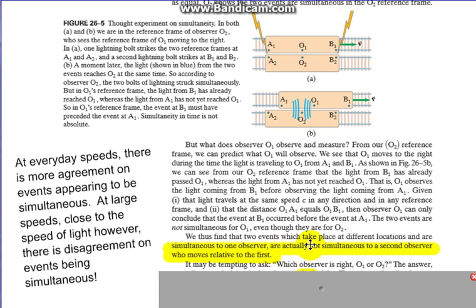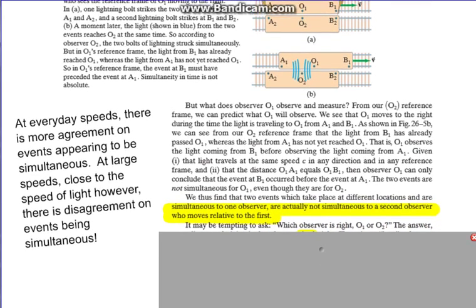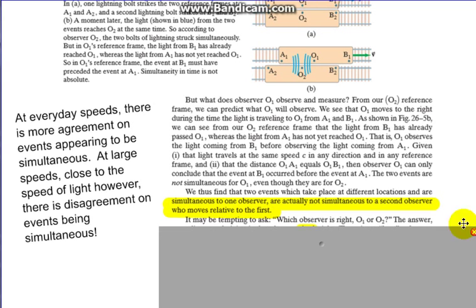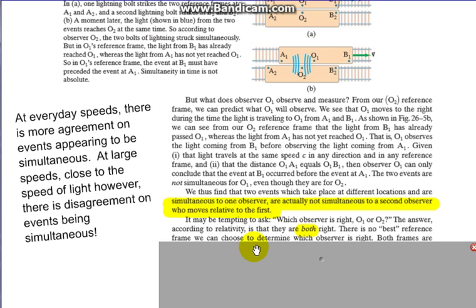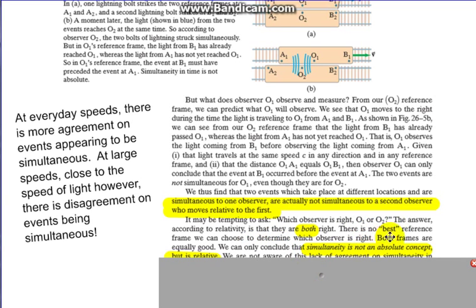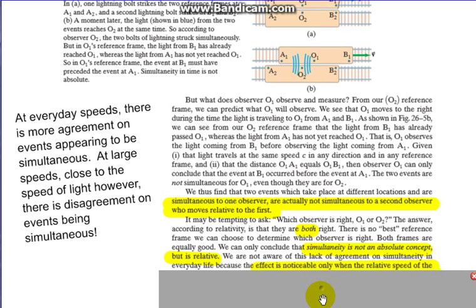We thus find that two events which take place at different locations and are simultaneous to one observer are actually not simultaneous to a second observer who moves relative to the first. So, of course, the next question is, well, who's right then? The answer is they're both right. There is no best answer. There is no best frame of reference when choosing which observer is right. Both frames are equally good, because since this one is moving at a constant velocity, they're both inertial reference frames, so both are equally valid. We can only conclude that simultaneity is not an absolute concept, but is relative.